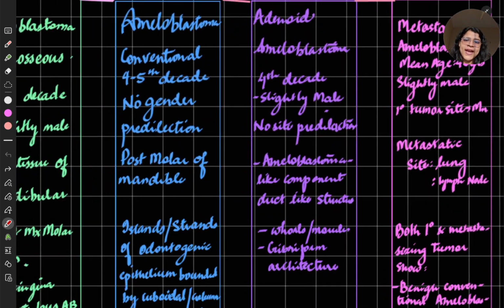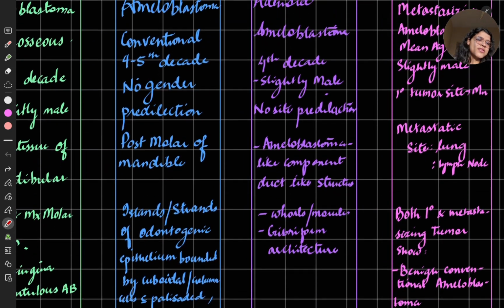Next we come to adenoid ameloblastoma. This is the newest, so not a lot is studied about it, so we'll just go through it. Ameloblastoma, it starts appearing in the 4th decade of life. Slightly male predilection, no site predilection, it can occur anywhere.